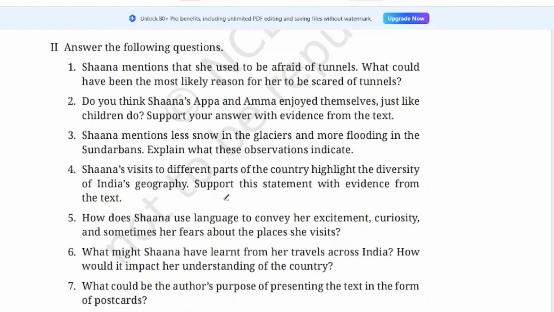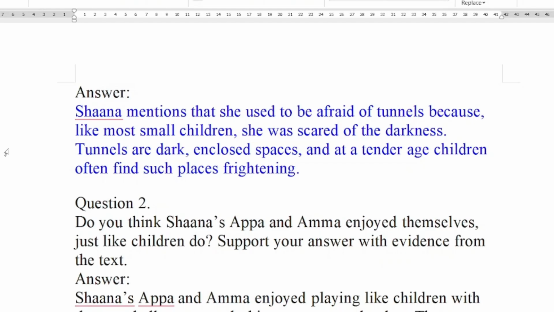Now, answer the following questions. Shana mentioned that she used to be afraid of tunnels. What could have been the most likely reason for her to be scared of tunnels? Now, she says that she was scared of tunnels. What will be the reason for that? Shana mentions that she used to be afraid of tunnels because, like most small children, she was scared of the darkness. When children are small, they are fearful, and they don't like to be in the dark. Tunnels are dark, enclosed spaces, and at a tender age, when the child is very small, children often find such places frightening. That is, they are frightened of dark places.